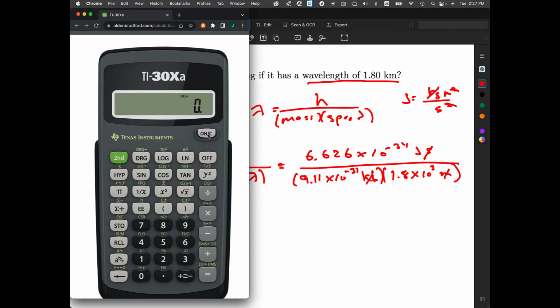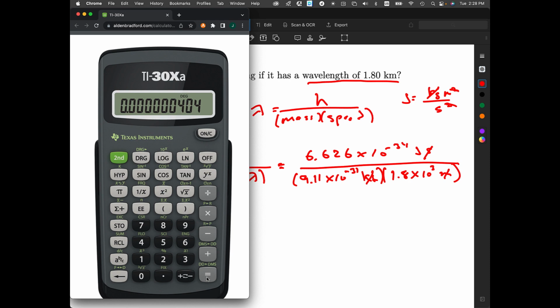Let's clear this. So 6.626 EE negative 34, divided by 9.11 EE negative 31, and then divide that by 1.8 EE 3.